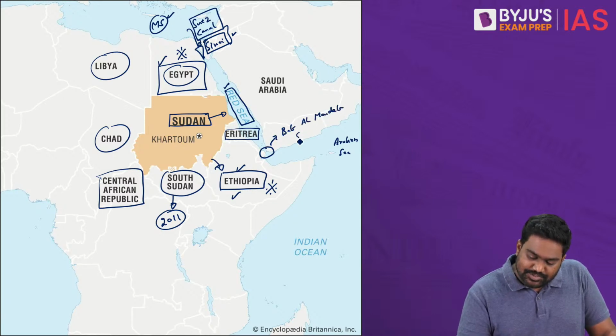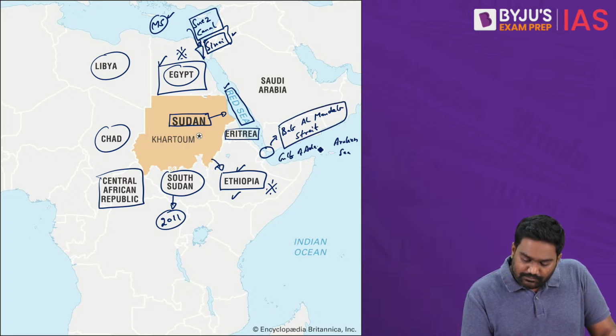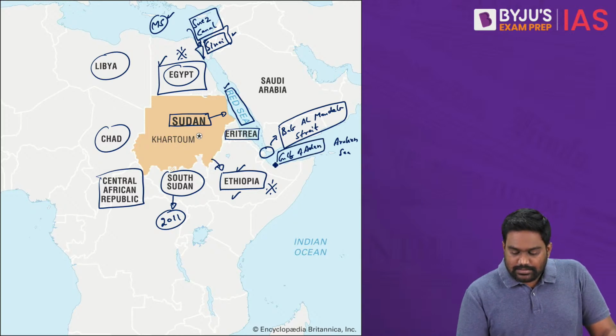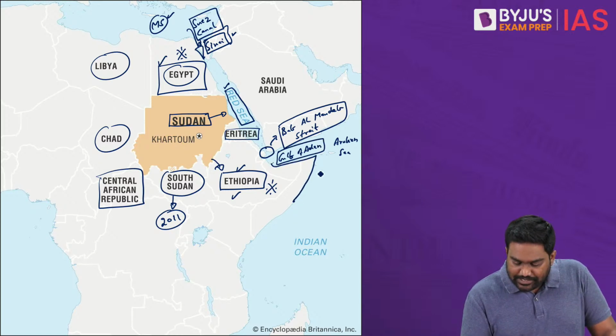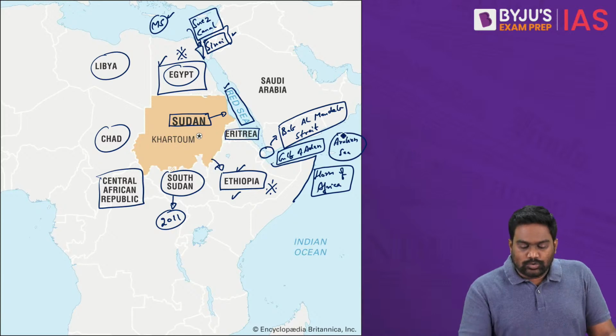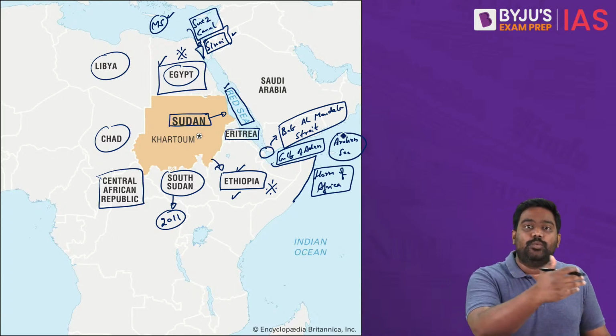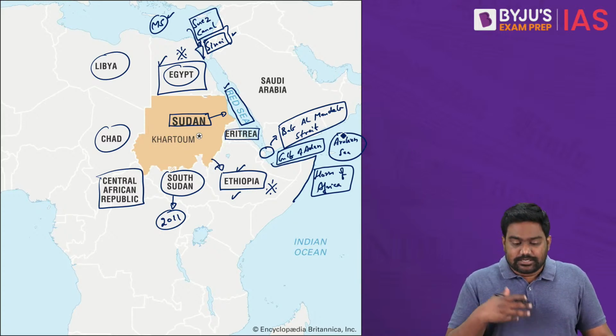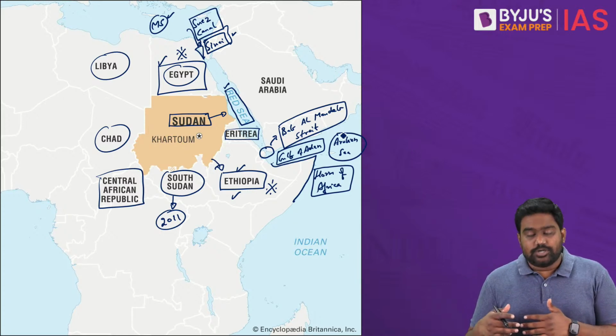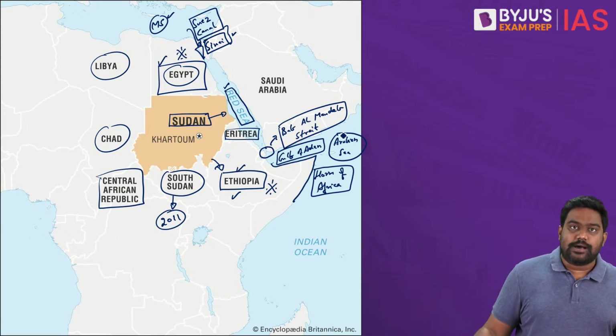The Bab el-Mandeb Strait is a narrow opening connecting the Gulf of Aden with the Red Sea. This here is the Horn of Africa. This horn-shaped region of Africa is the Horn of Africa. So this whole route that you're seeing here on the map is a vital shipping lane that connects the Indian Ocean with the Atlantic. It's a critical route for India as well, because this is what connects India with European markets.